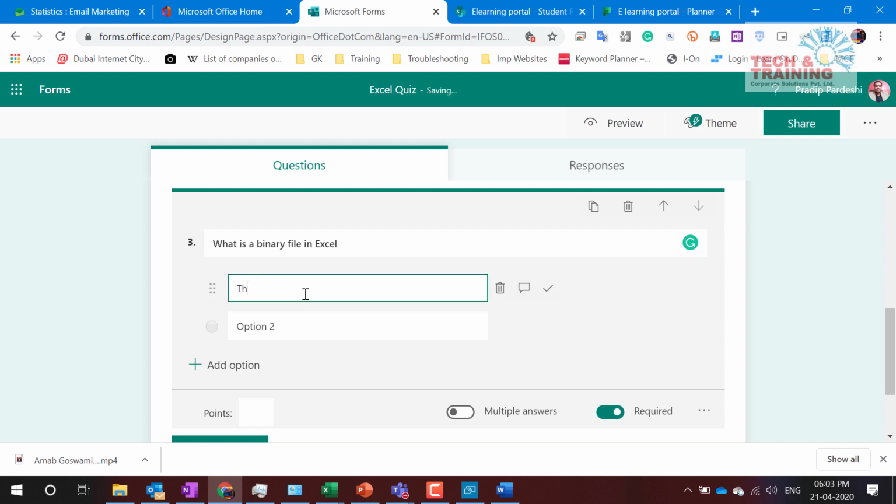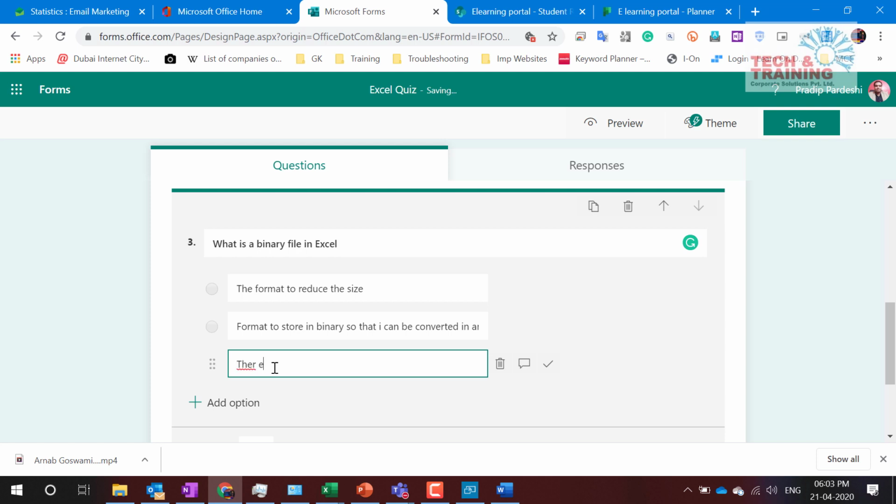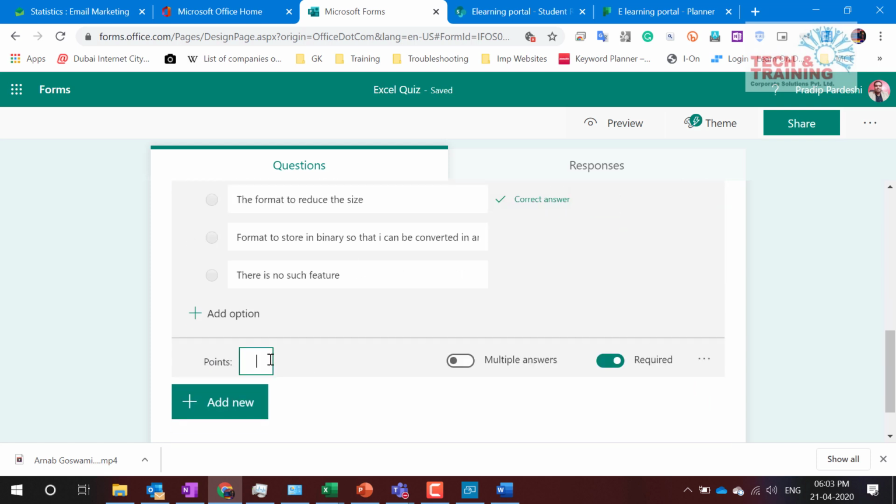Right? The format to reduce the size, format to store in binary so that it can be converted in any format. And the last one, there is no such feature. Out of that, let's say this is the answer to that question, and if someone answers this question, they should get directly 5 marks.